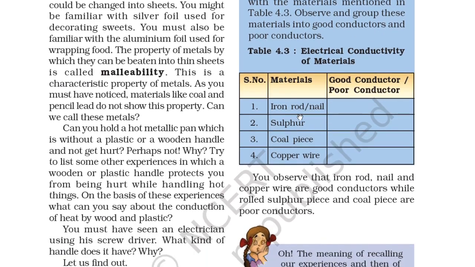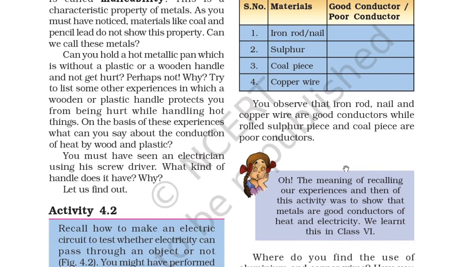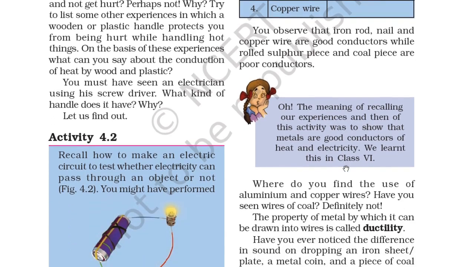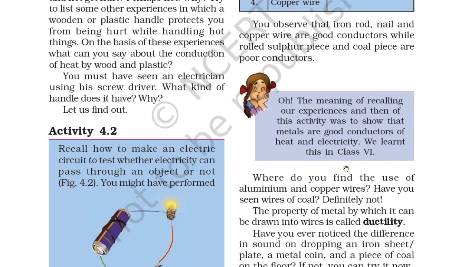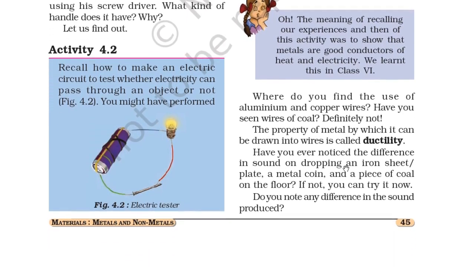So you can see the iron nail is a good conductor. Sulfur, coal piece, copper wire: copper wire is also a good conductor. So you can write that. You observe that the iron nail, iron rod and copper wire are good conductors, while the sulfur piece and coal piece are poor conductors. Paheli says, oh, the meaning of recalling our experiences and then of this activity was to show that metals are good conductors of heat and electricity. We learned this in class 6.